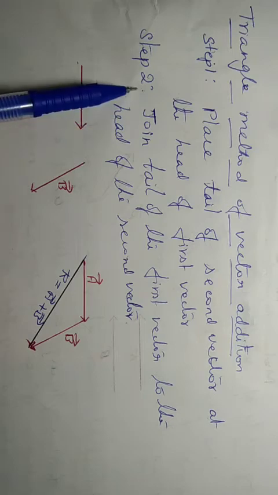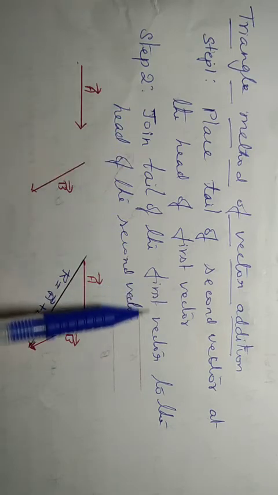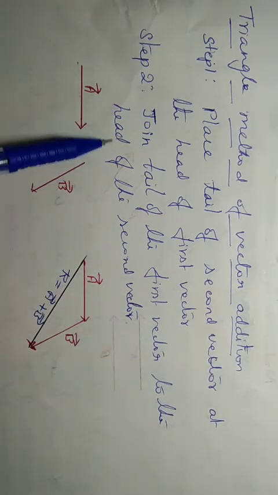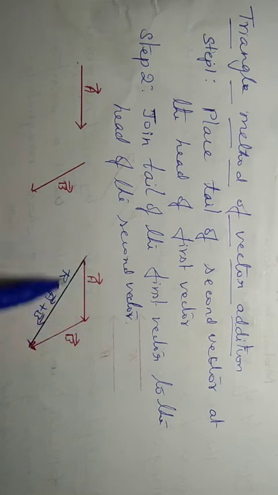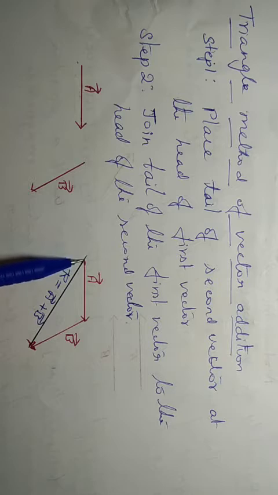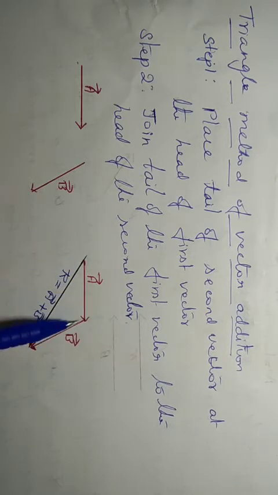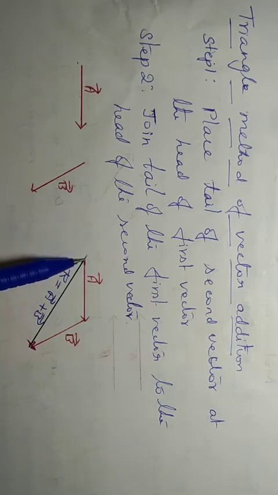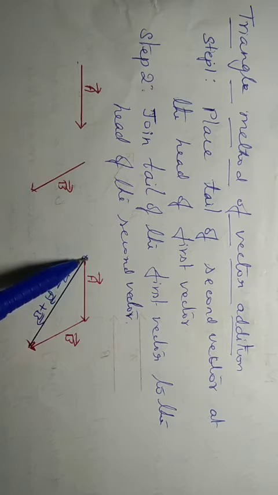Then what is the second step? Join the tail of the first vector to the head of the second vector. This point is the tail of the first vector and this point is the head of the second vector. Therefore, you have to join from this point.